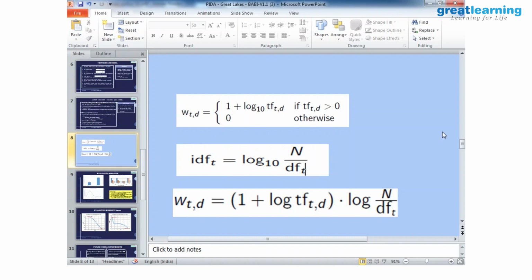Now is it the base 10 or is it the base e? And IDFT is the differential of IDFT. Am I correct? Okay, inverse document. So DFT is not the differential. If this is the document frequency, then everything should be to the base 10. Am I right? But how are you changing the weights, sir?